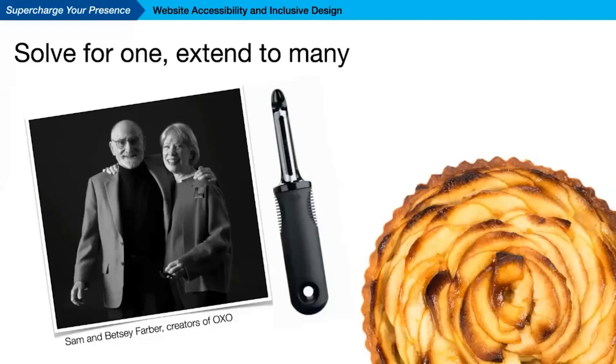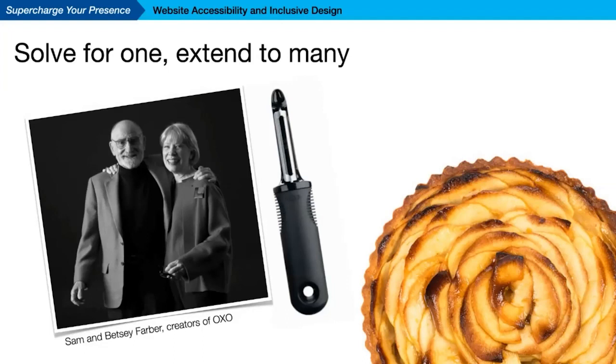Betsy and Sam Farber had retired, and they were vacationing in a rental home in the south of France. Sam noticed that his wife, Betsy, who had slightly arthritic hands, was in pain as she was peeling apples for an apple tart she was making. Well, this opened Sam's eyes to all the other tools in the kitchen and how they weren't designed with arthritic hands in mind. The pain that the interaction with the peeler and other tools caused his wife inspired Sam to come out of retirement and use his background as an entrepreneur in the housewares industry to launch OXO, which is known for its signature ergonomic rubber handles.